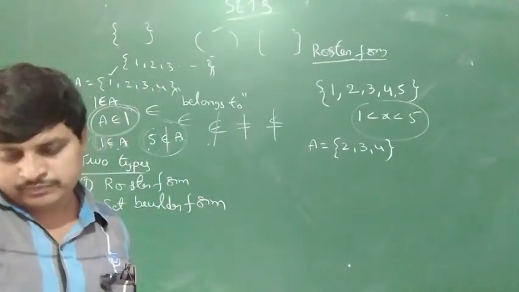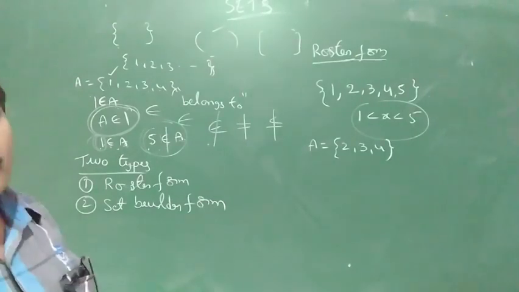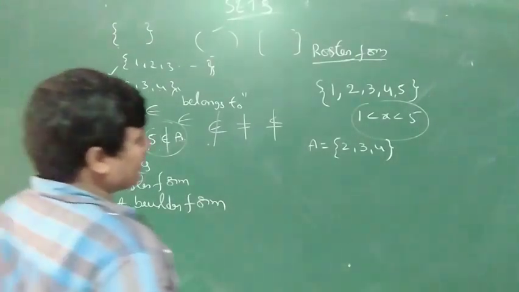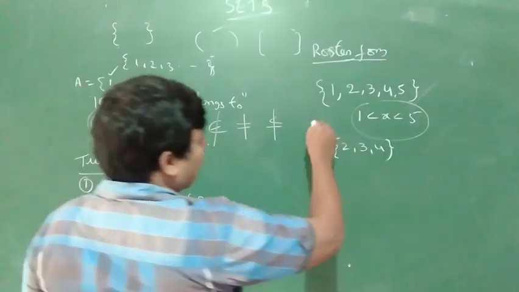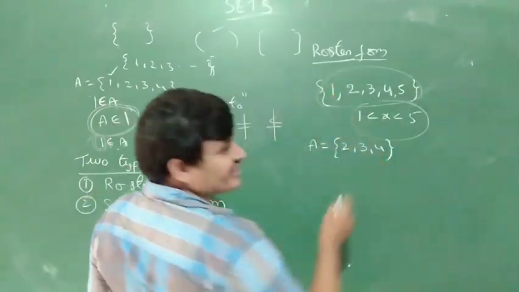Okay, roster form. Next, set builder form. Set builder form means, for example, 1 to 5 numbers written in the set builder form.